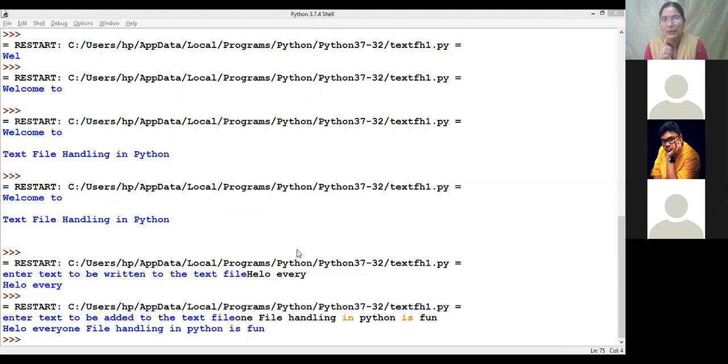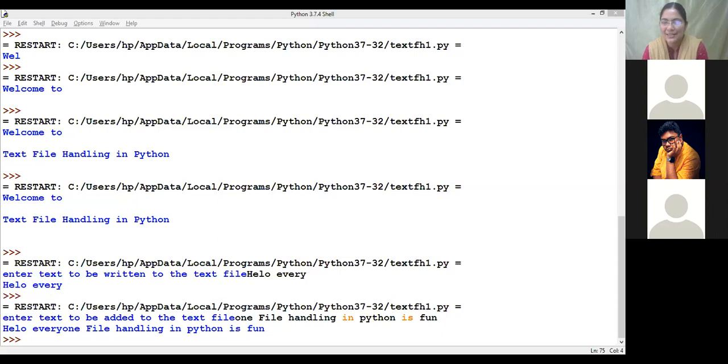When you use the open method, the first parameter is the file name with a proper extension. If the file is in some other directory, give the absolute path. Absolute path is from the C drive or D drive, every folder path till that file. You give that entire path. If you want the file in your current working directory, that is the present directory, there is no need to give any absolute path. It will automatically take the relative path and place that file into the current working directory only.